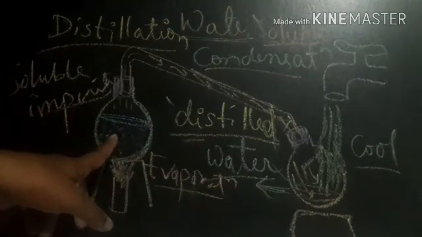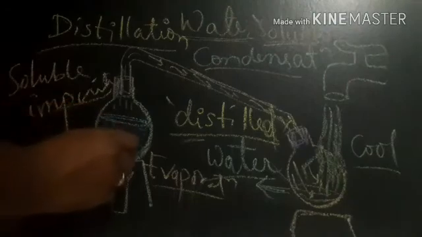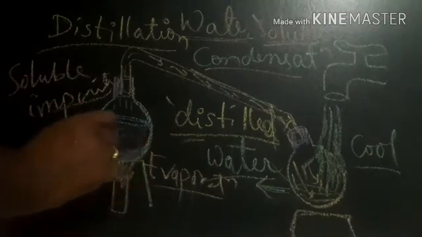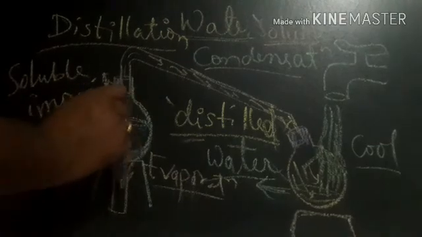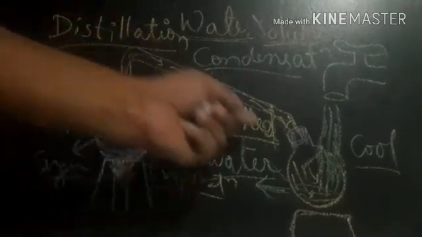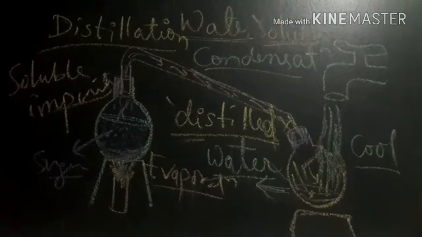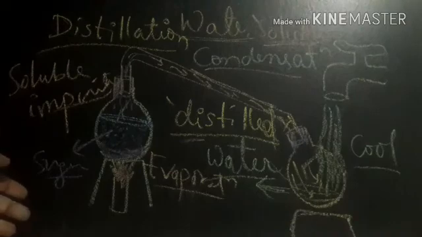Actually here we took sugar solution, so whatever sugar crystals are there remain in the flask. Sugar will remain in the flask, only water evaporates, and that water is converted into distilled water by the purification of water. So this is how we can separate soluble mixtures from water.